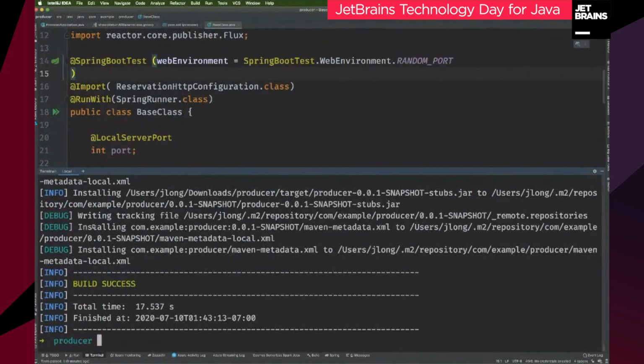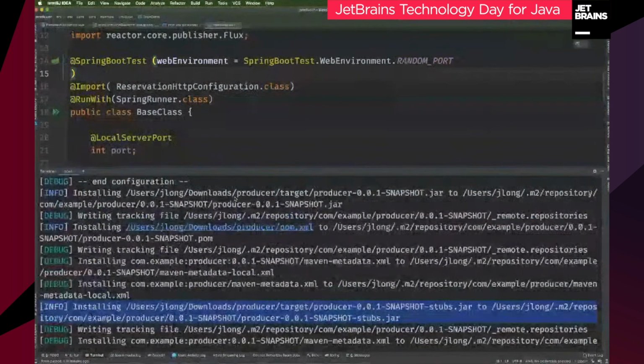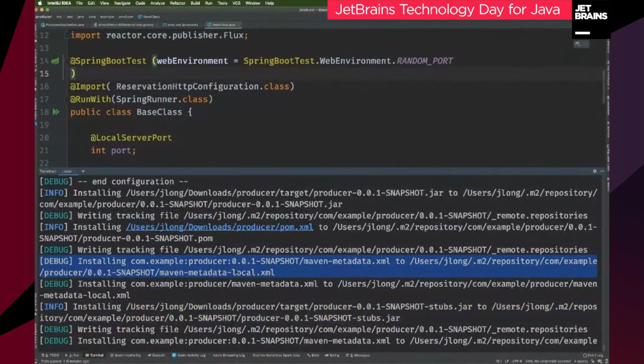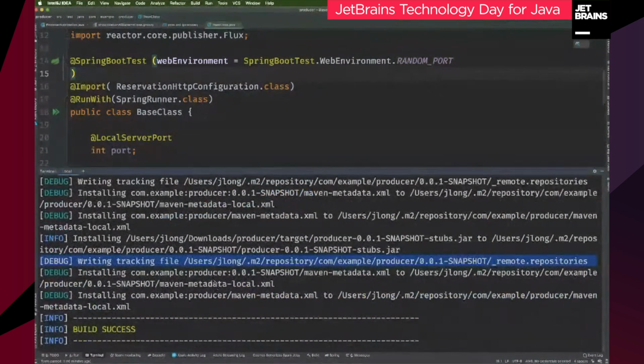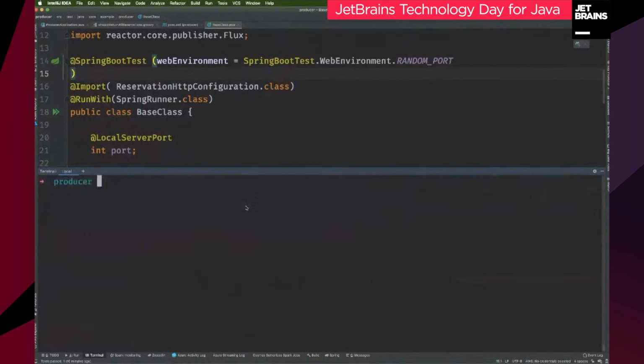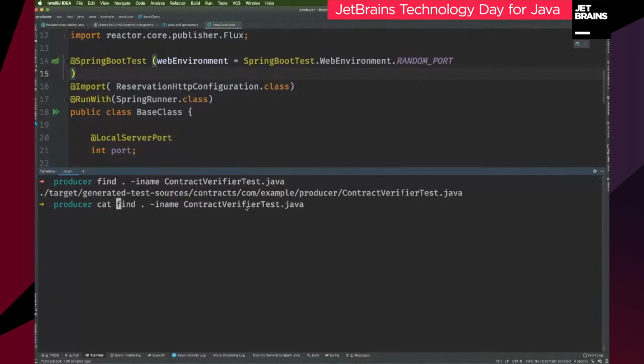I did Maven clean install, and you can see that it actually gave me a few things. It said it's going to install a jar, right? Up here it installed my Maven metadata. Sure, good. It's also installing a stubs jar. That's the interesting bit here. And it installed a regular jar. So in this output, you'll see three different things that got installed. The most important of which is a stub. That stub contains a definition of the API. That API, you can see, was generated for us. That contract was transpiled into this test. So ContractVerifierTest.java, cat this file.